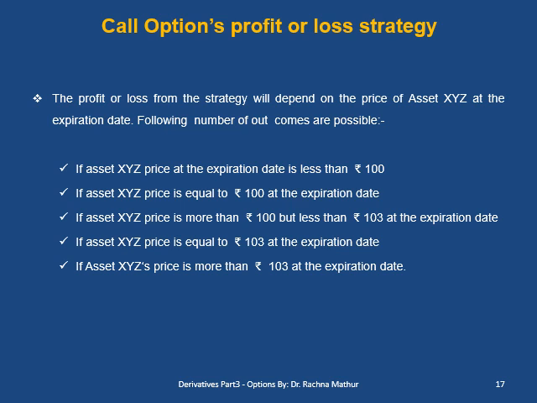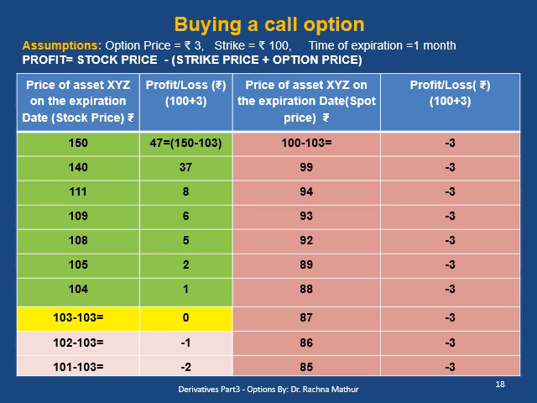So the profit and loss from the strategy will depend upon the price of the asset at the expiration date. To understand it more clearly, let us see the table. Now let us understand the profit and loss of buying a call option with the help of this table. First of all, we should know that the cost of buying a call option is strike price plus option price. So we find the profit by deducting the strike price plus option price from the price of an asset at the expiration date, that is stock price.